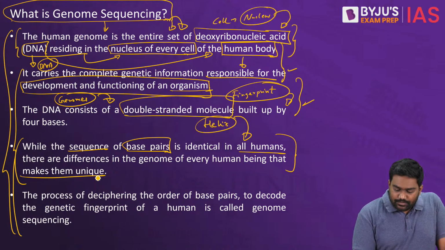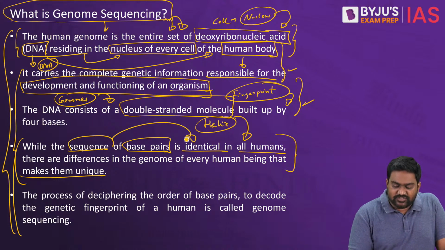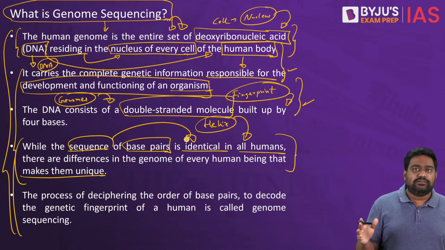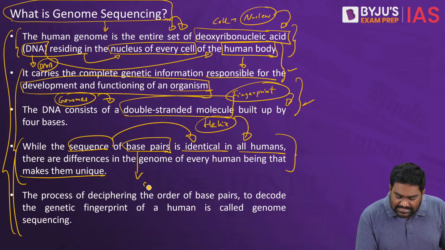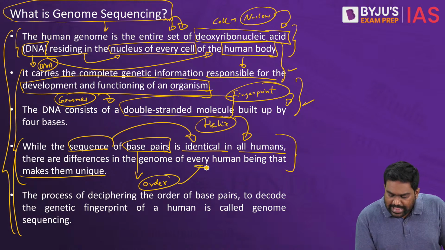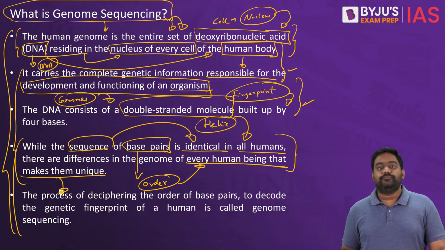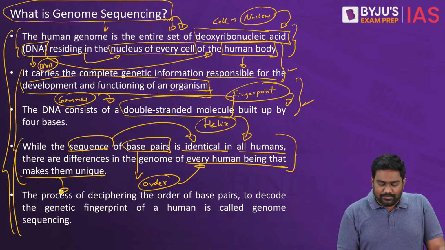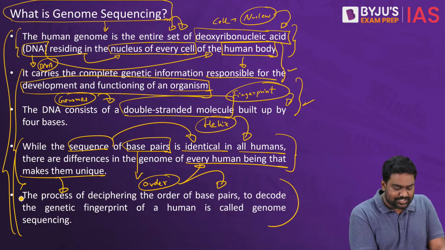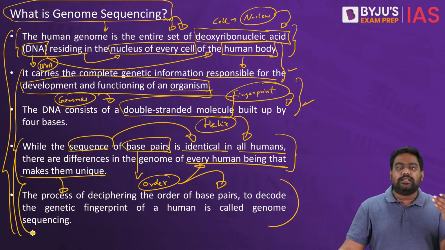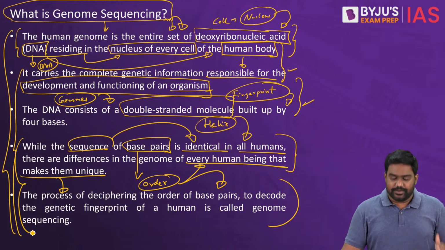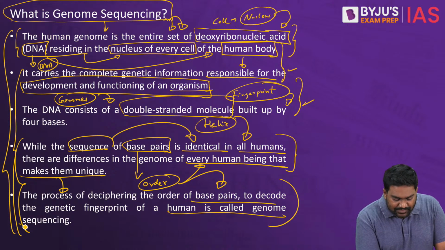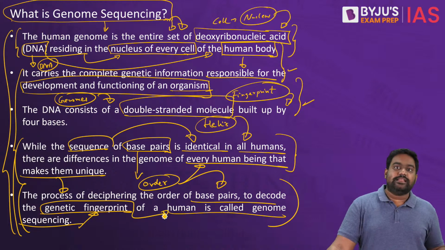So all humans have an identical set of base pairs. But the order in which the base pairs are arranged is different for every single human being. Every single human being has a different genome sequence. So this is like a fingerprint, a unique identification for every single human. The same applies for every other organism.